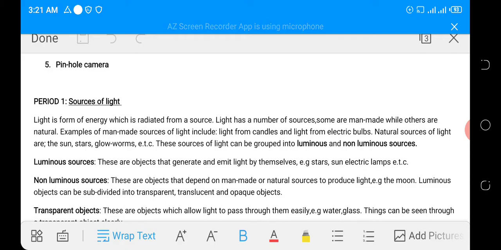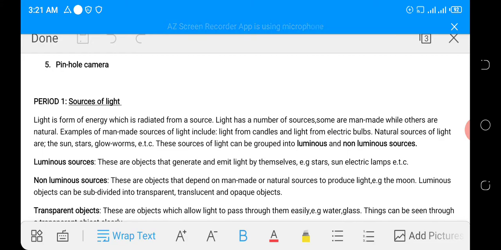Then we also have man-made sources of light, like the electric bulbs at home. We are the ones that made that. Then we have candles, lantern, lamp, kerosene lamp, gas lamp. All these are man-made sources of light. Then sources of light can also be classified into two broad categories. We have luminous sources of light and non-luminous sources of light. Now let's look at them one by one.